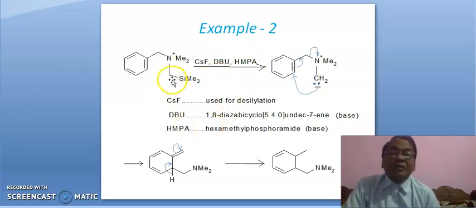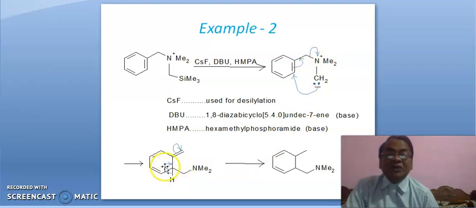Now, by breaking this bond, this carbon turns into carbanion and this carbanion will attack here. This pi bond will shift in this fashion and this bond will shift in this fashion, leading to this. And at last, this bond will shift in this fashion for aromatization and then this pi bond will shift in this fashion. This H plus gets attached here, leading to this.